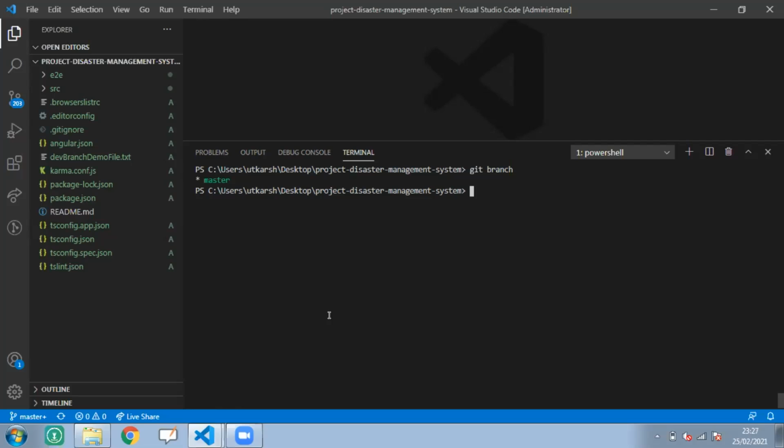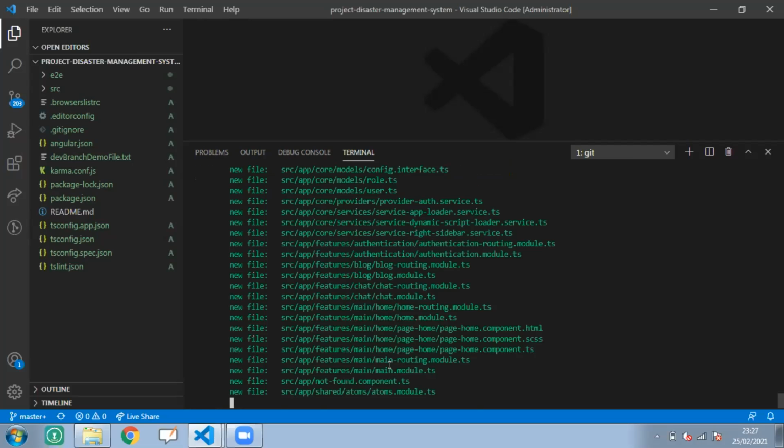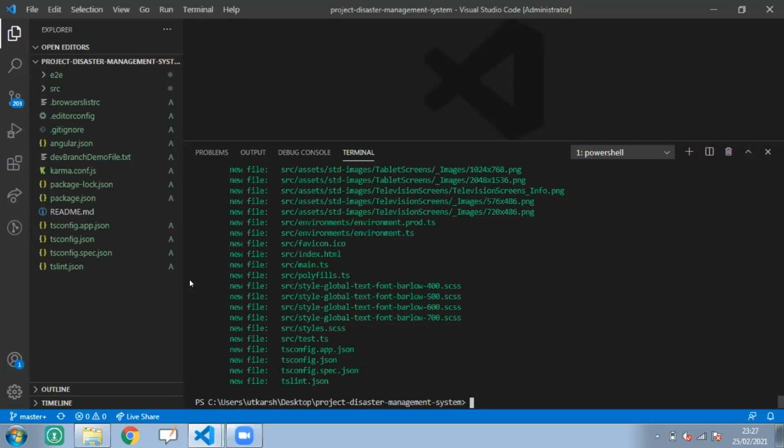When I fire git status, it will show me all the changes I made. You can see all the files, the status, new file, and the file name where it has been created.